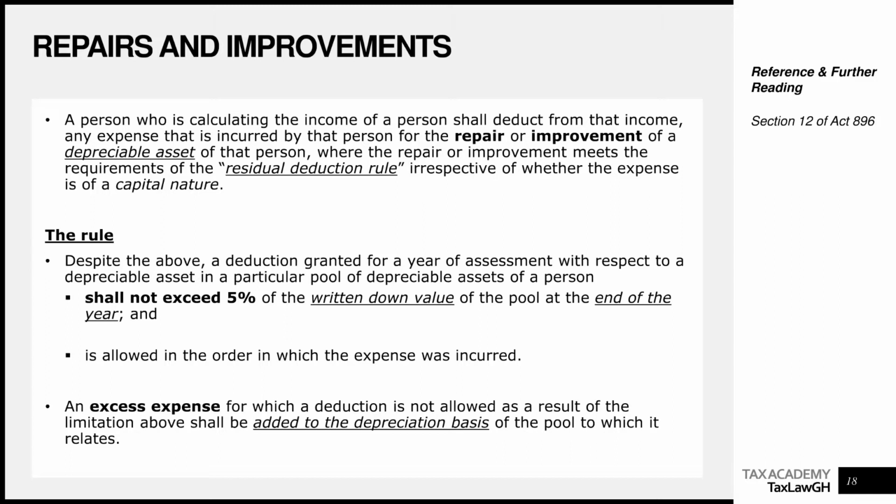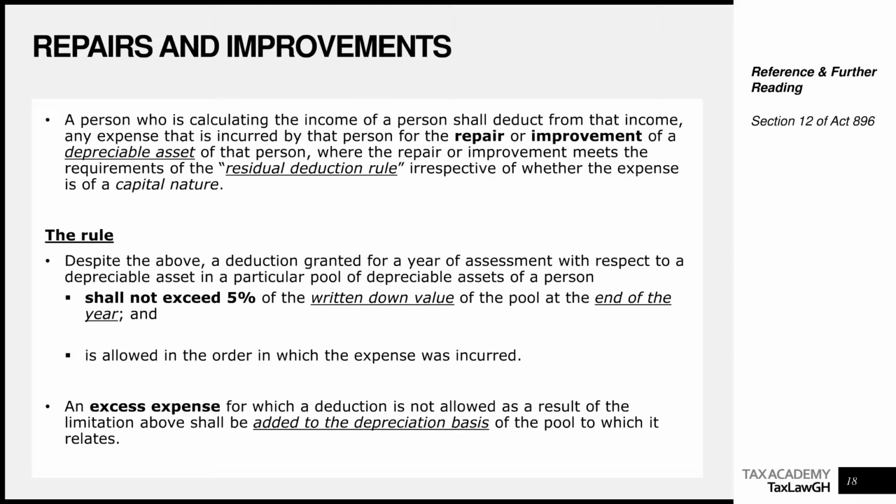If it does exceed, then I'll only grant the 5% portion as a repair and improvement expenditure, which will be deducted in arriving at my chargeable income for the year. Any excess expenditure above that 5% will be added back to the pool, in this case pool 1, and then capital allowance granted on it.